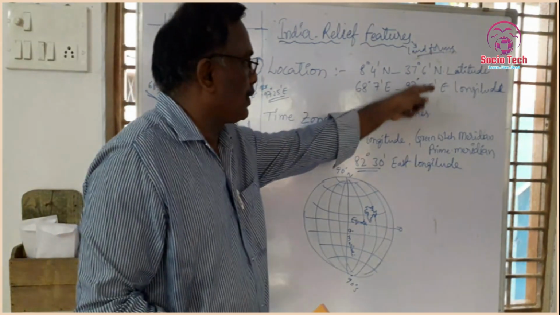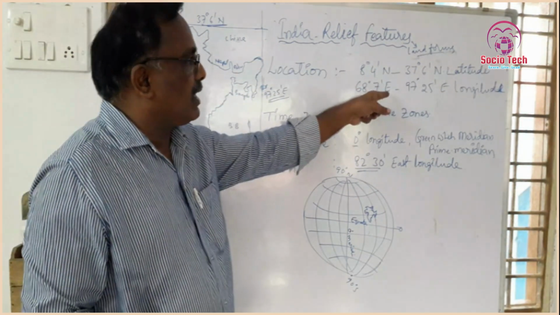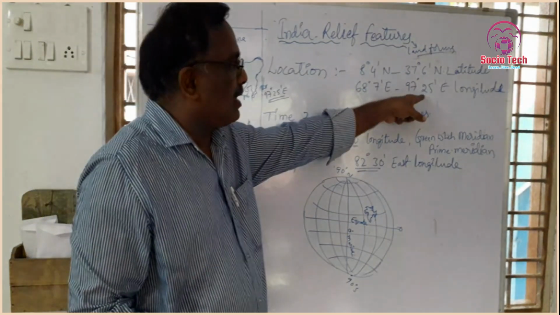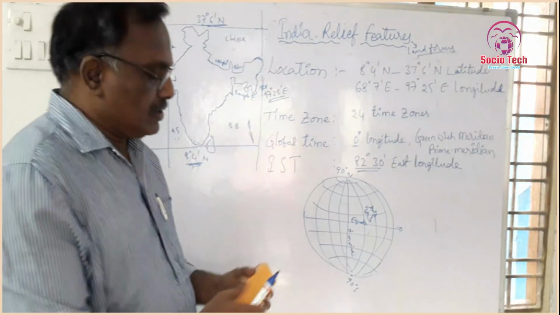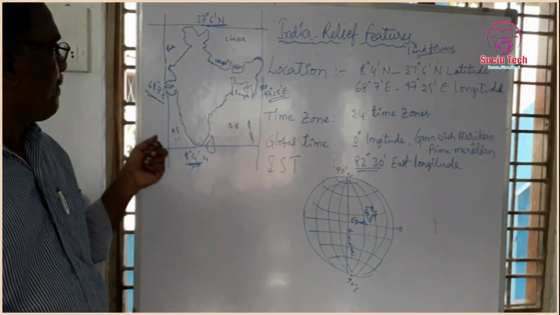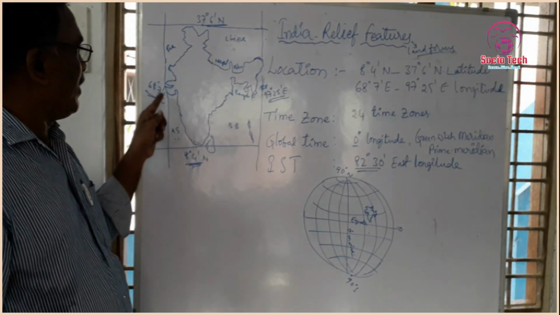It is located from 68 degrees 7 minutes east longitude to 97 degrees 25 minutes east longitude.